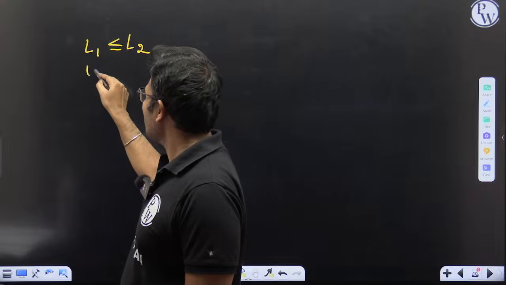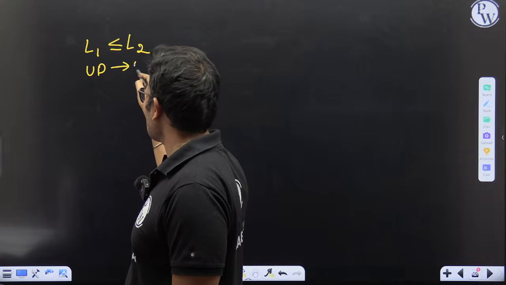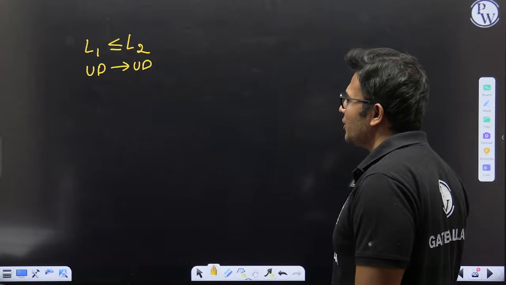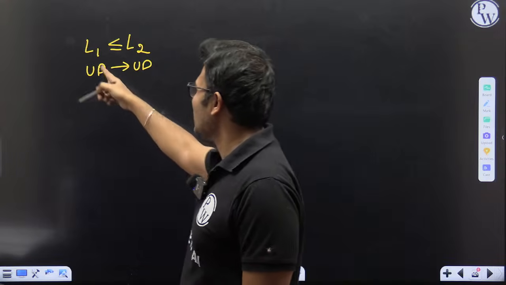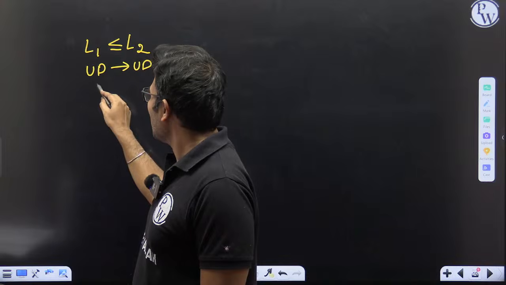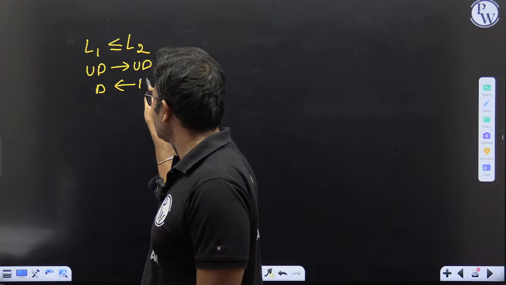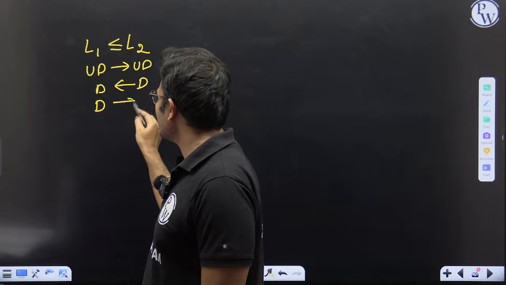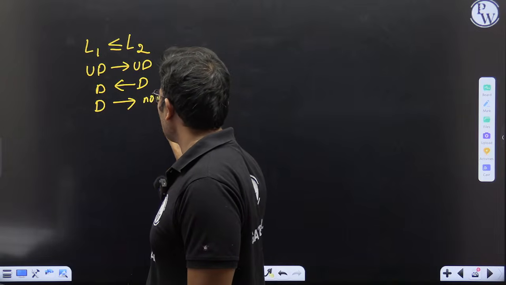Remember these formulas. Coming to undecidability, it goes forward, which means if L1 is undecidable, then L2 is undecidable. Coming to decidability, it goes backward. If L1 is decidable, about L2, no comment.